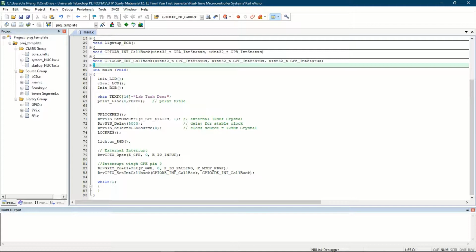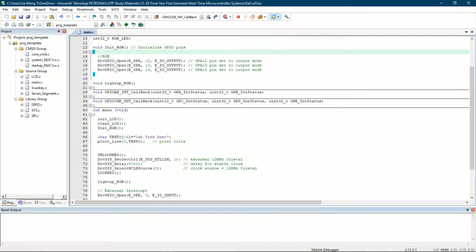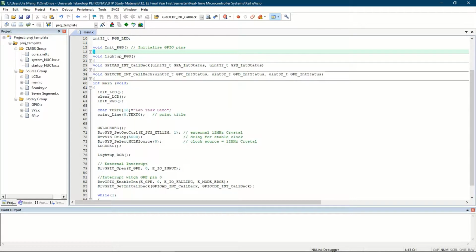At first we initialize the LCD, then we clear the LCD. Then we initialize all the RGB. All the RGB pins, which are GPA pin 12 to pin 14, are set to output pin. Then this one is for printing on the LCD screen. So we're going to print lab task demo.